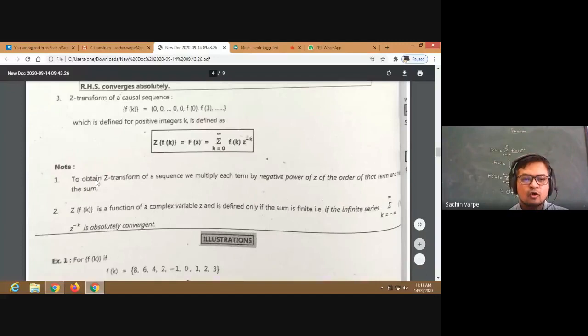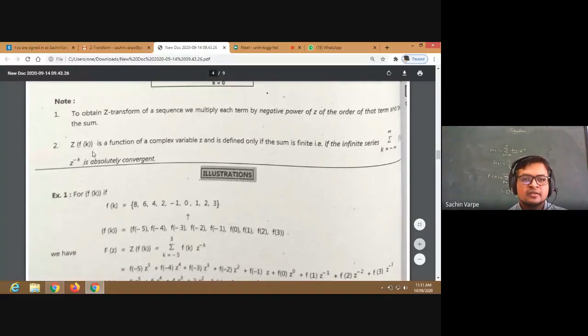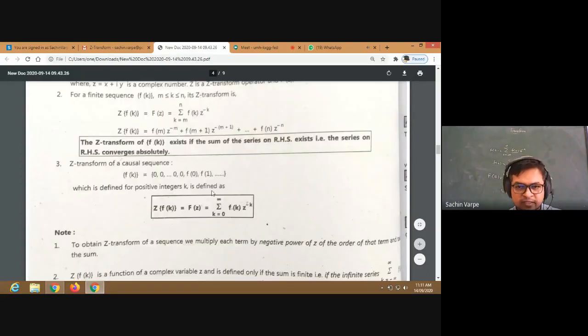Note, to obtain the Z transform of a sequence, we multiply each term by a negative power of z, that is z raised to minus k, of the order of that term, and sum. Z transform of f of k is a function of the complex variable z, and it exists only if the sum is finite. Remember, the Z transform exists only if this summation is finite, or convergent.